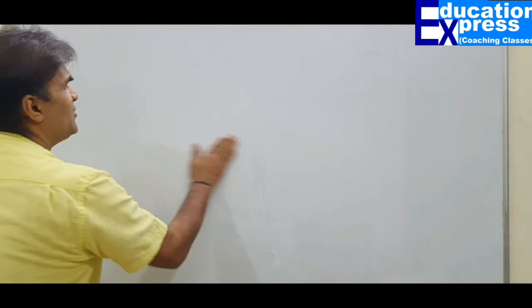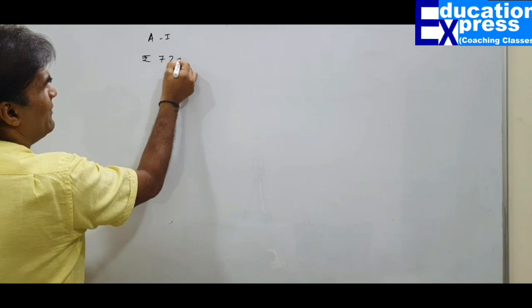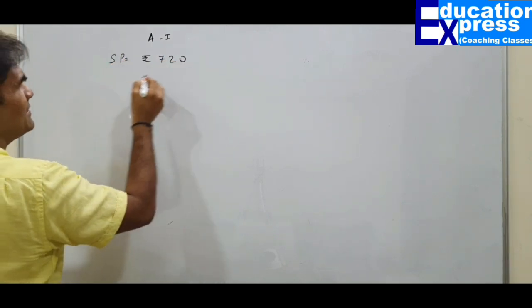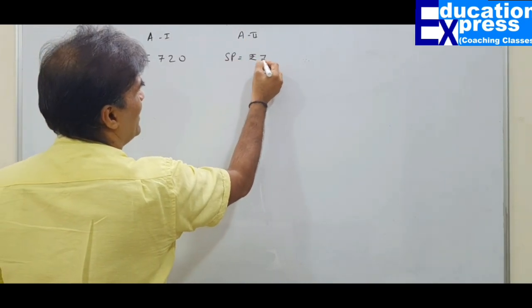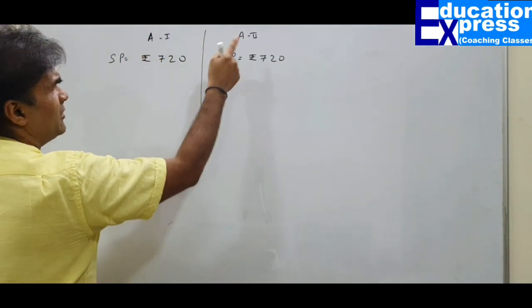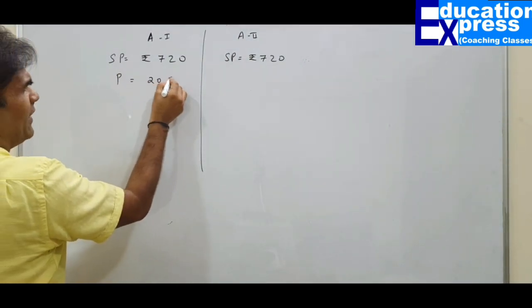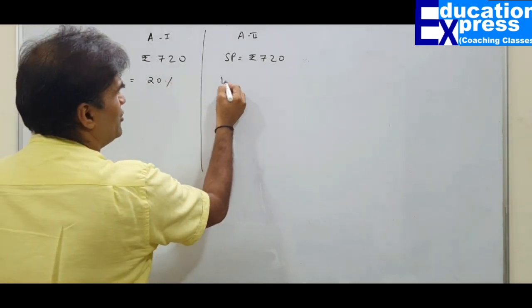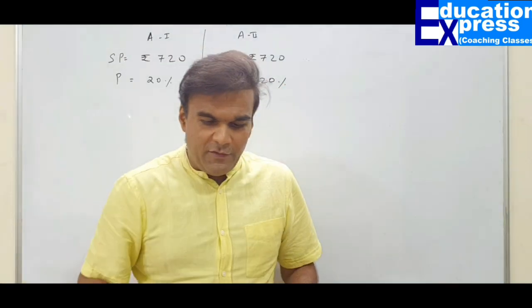Now, understand this example. Let us say Mr. A sold the first article for rupees 720. This is the selling price. And the second article was also sold for rupees 720. So two articles are sold, one for 720, the other also for 720 only. This article was sold at a profit of 20%. This article was sold at a loss of 20%. Very interesting. In the first transaction, I made a profit of 20%. In the second transaction, I made a loss of 20%.